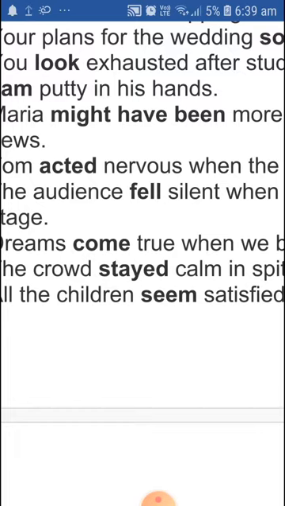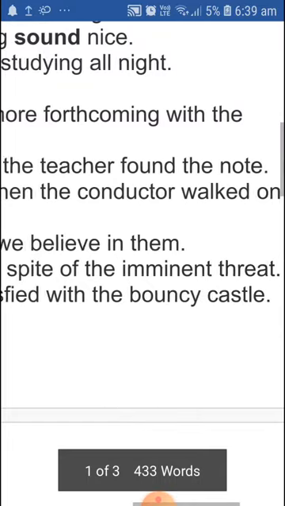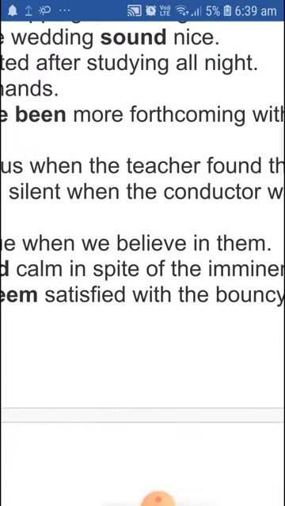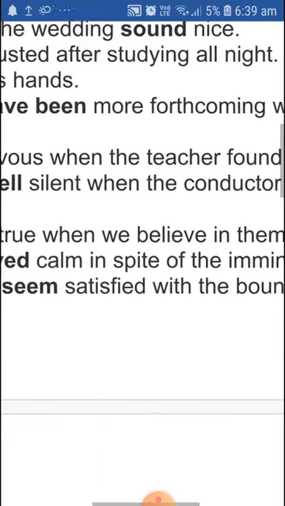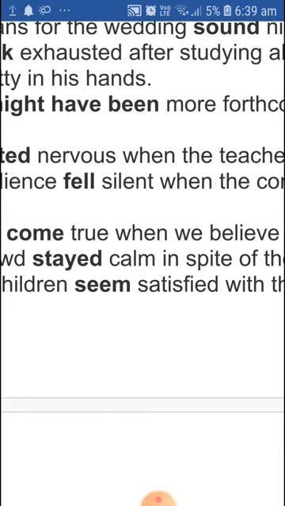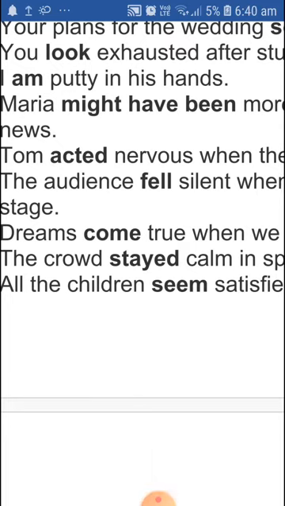Let us see the last sentence. All the children seemed satisfied with the buoyancy castle. Now here you have some words that are very new for you, but I think we can concentrate on the linking verbs instead of going for the hard words. And if you really find a word hard, what I feel is you must go for the dictionary and you must increase your word power, and that will really improve your vocabulary. So don't say that you have got very hard words and you don't understand those words. Rather, I would like you to find the meanings of these words so that it will be good for you also.